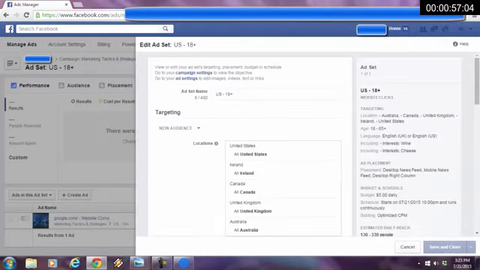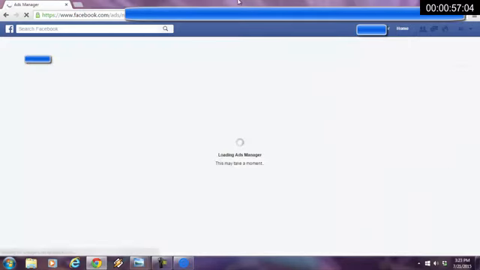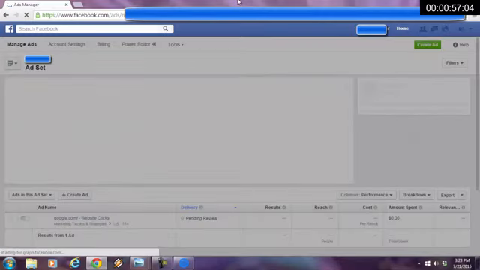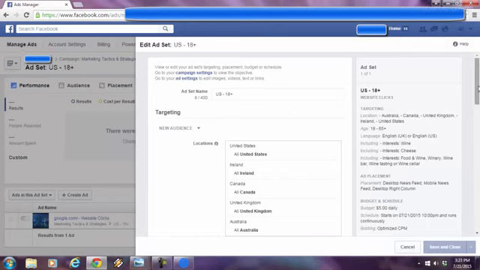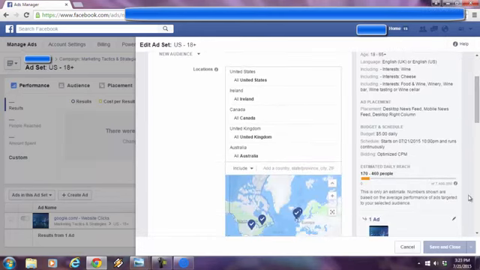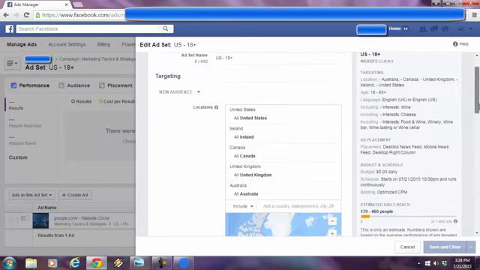Hopefully somebody timed me. That was all within 60 seconds. I'm going to hit refresh. And look at this audience size. It went down from 51 million people that Facebook said was targeted down to 7.4 million people. Now, why is that? Well, basically, if you look at the interests, they're all the same. The English-speaking countries, that's all the same.